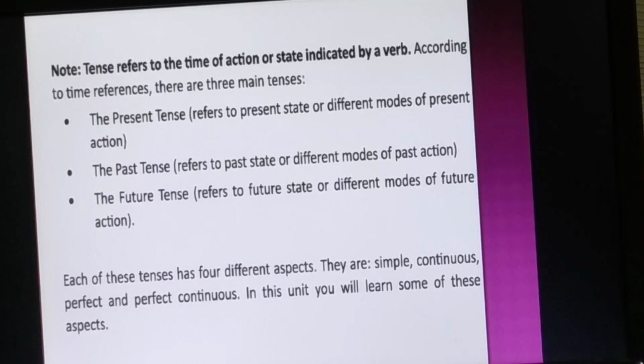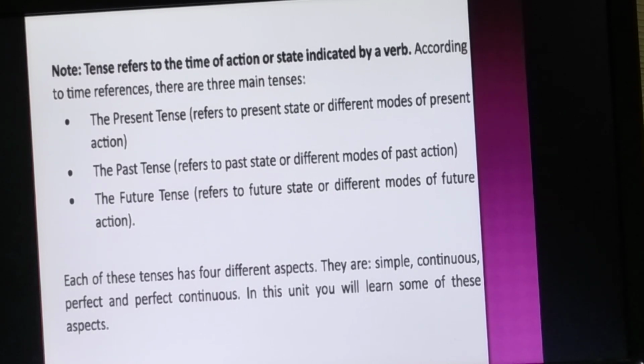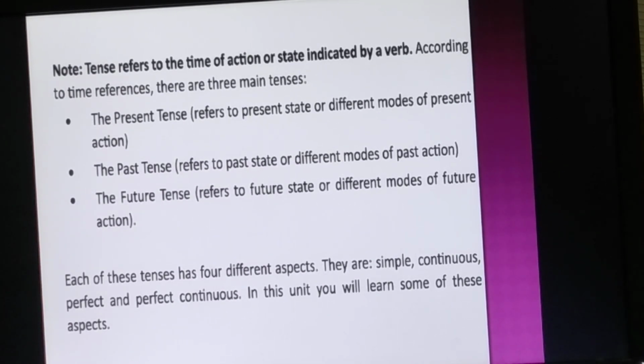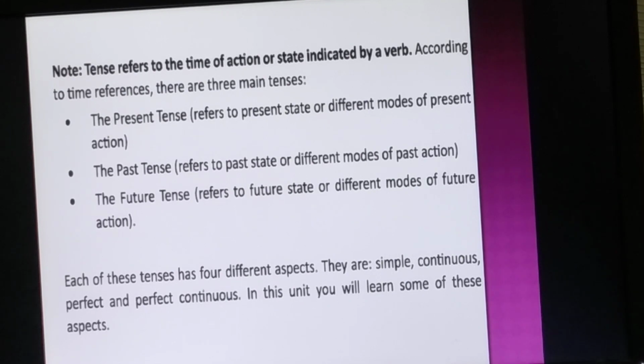That means whatever happened before now will fall into the category of past tense. Now, what is future tense? The future tense refers to future state or different modes of future actions. Whatever happens after now will fall into the category of future.